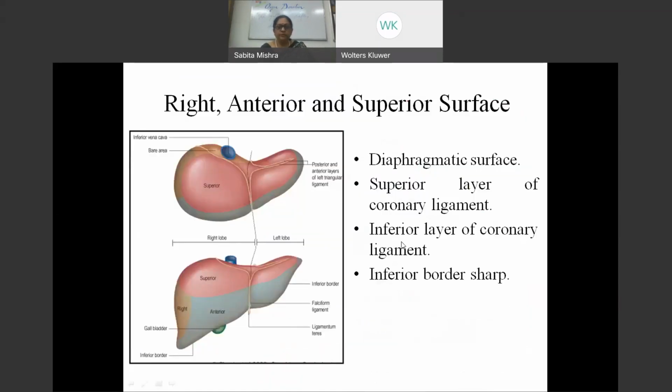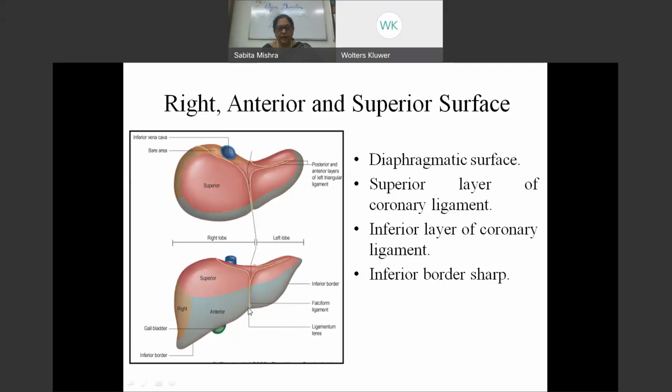So now let's come to the relationships of the liver. As I told you, we now just see each and every surface of the liver. Now look at this lower picture. First, concentrate on this lower picture. This is what we see when we are looking at the liver from the front. When we are looking at the liver from the front, you see that it is triangular in shape. And you can see that the falciform ligament is coming to the anterior surface of the liver.